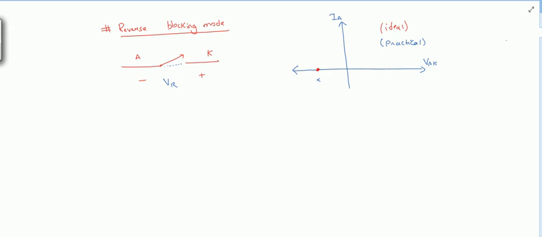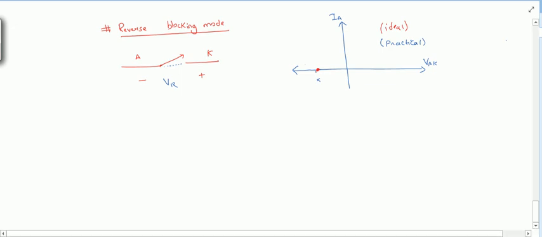So I can write this value as VR comma 0, and here the value of VR, some value of leakage current. This leakage current is negative, as you can see from this graph, right?